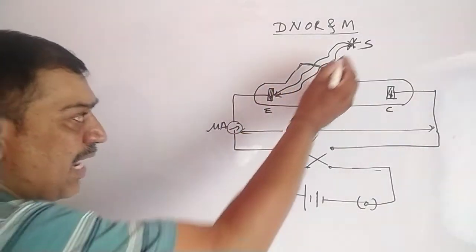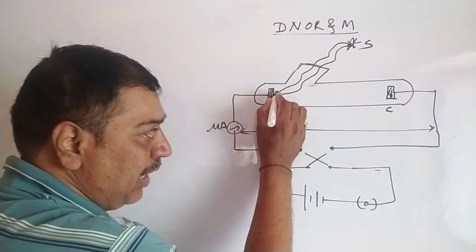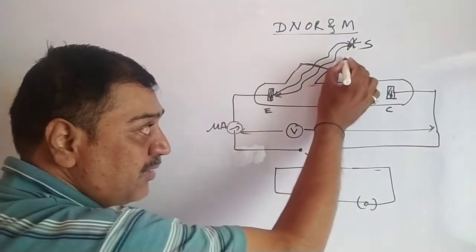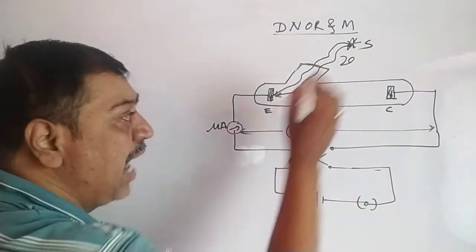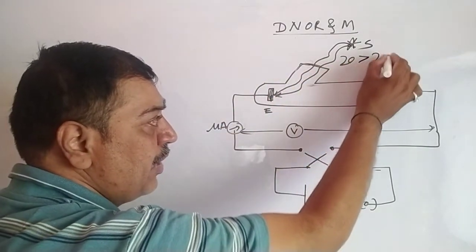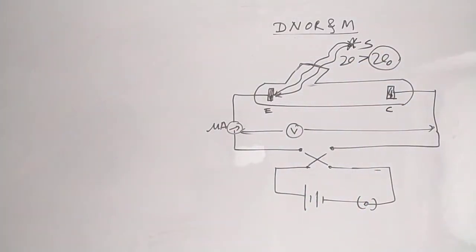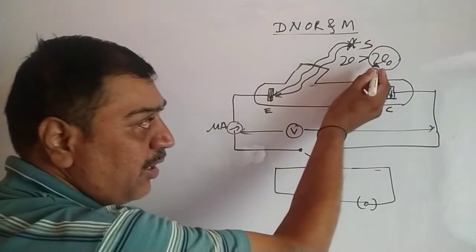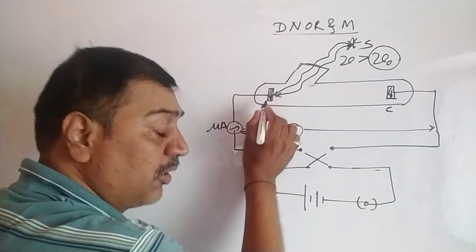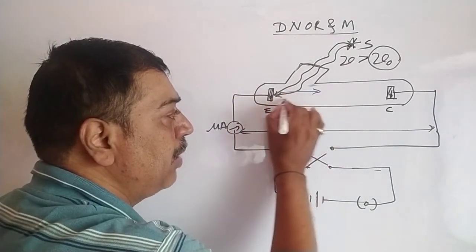Suppose when these light waves are incident on this photosensitive emitter, nu is the frequency of incident radiation, and if this nu is greater than nu zero, the minimum frequency required to emit an electron, then the photosensitive emitter has the property to emit an electron.